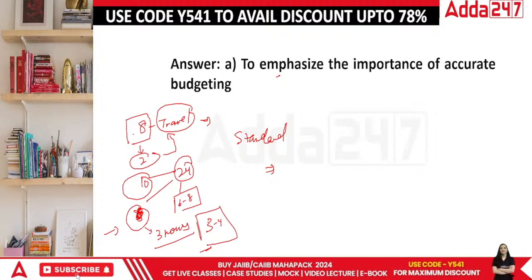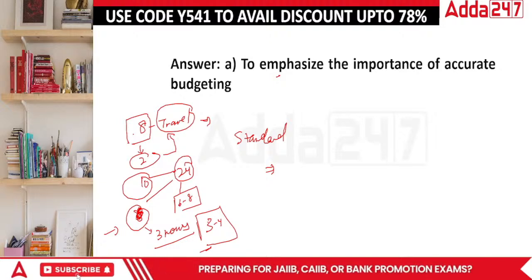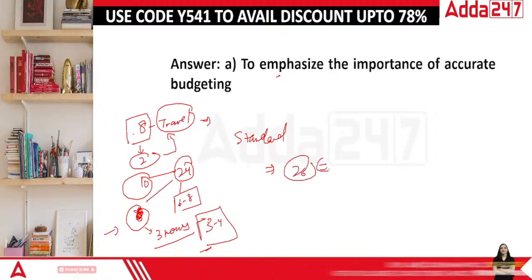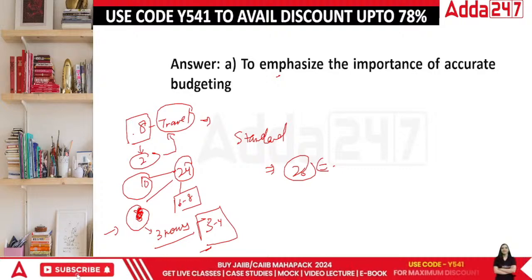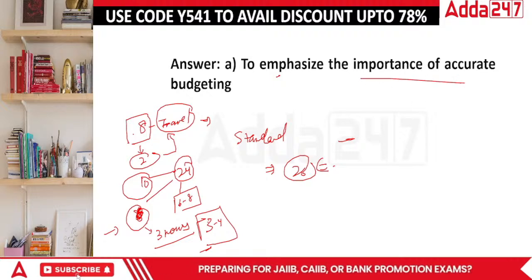So if you have got 6 hours only, at least three hours are gone in household work as well as your other responsibilities. Three is left. Now if I had prepared it as per 26 hours, you would say the standard is absolutely wrong. How do we reach the standard at all? You can reach the standard only if it makes sense, right? So in this case, to emphasize the importance of accurate budgeting is the answer.